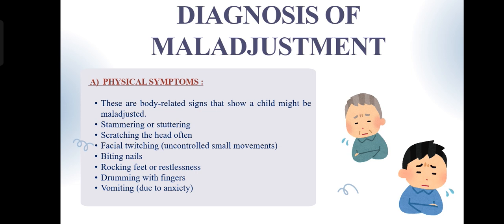The key signs are stammering or stuttering, scratching their head, facial twitching, biting nails, vomiting due to anxiety, etc. So, never scold or ignore these signs. Instead, gently talk to the child, observe patterns, and inform the school counselors or parents.